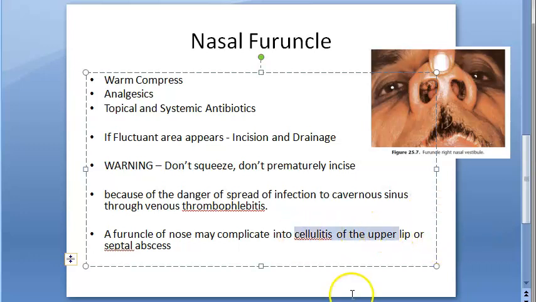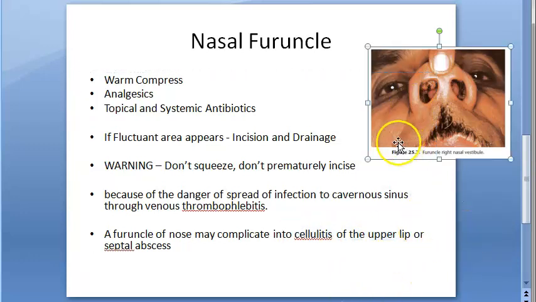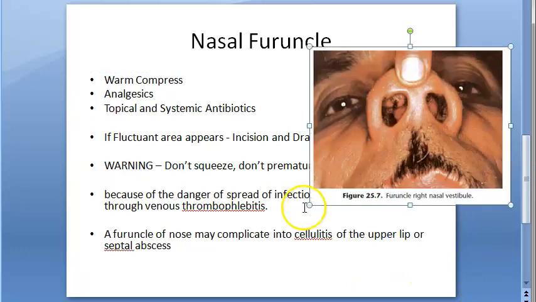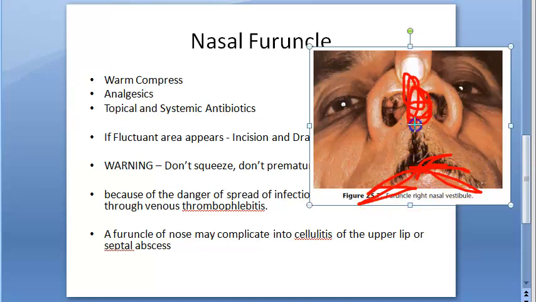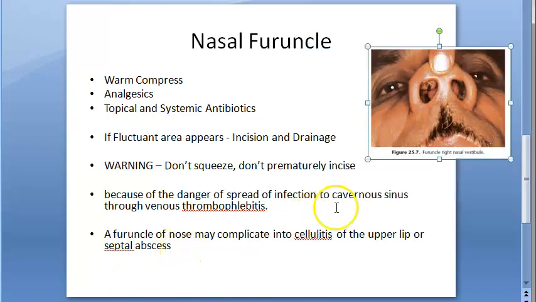So it can cause what? Cellulitis of upper lip, or it can cause septal abscess. Now what does that mean? So basically, where is the upper lip? So it can cause cellulitis of upper lip and it can cause septal abscess. This is the nasal septum, right? So middle. So septal abscess also it can cause. Okay. So that's all about nasal furuncle, guys.